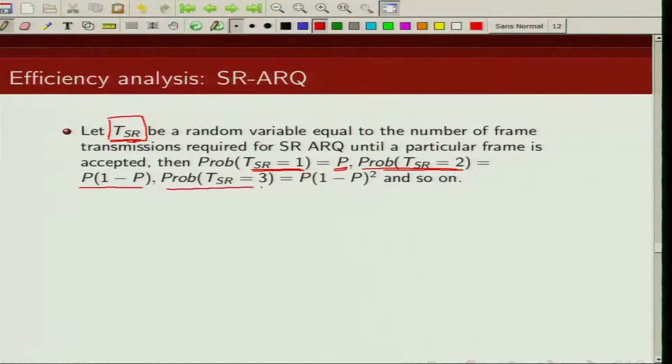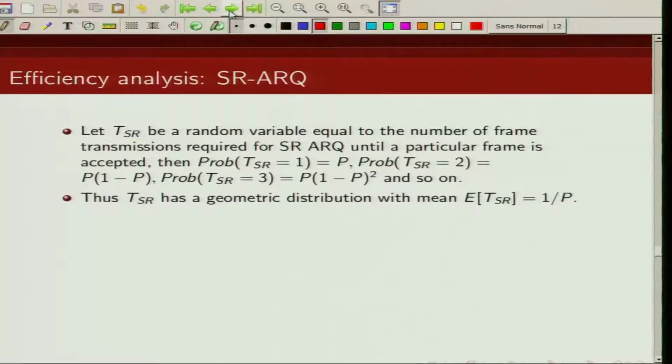Similarly, what's the probability that we have to make 3 transmissions before a packet is accepted? In this case it means that in the first 2 transmissions we did not accept the packet, that probability is (1 minus P) squared, and the third transmission we accepted it, so that is P times (1 minus P) squared. So we can see that this random variable has a geometric distribution, and the expected value of this is given by 1 divided by P.